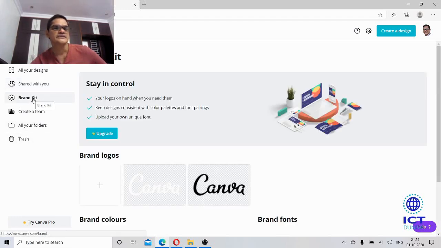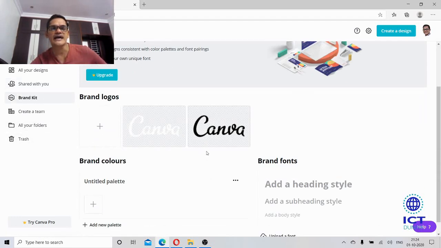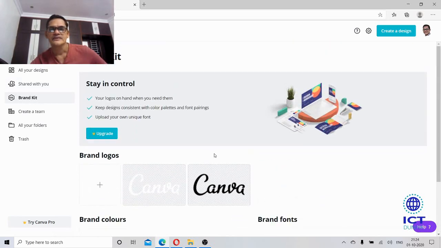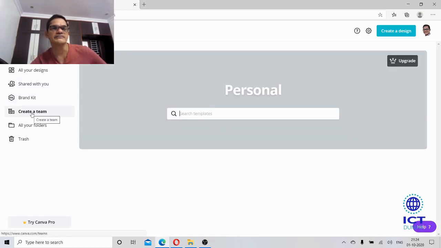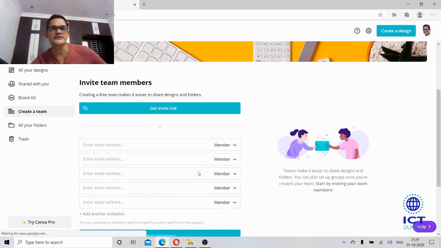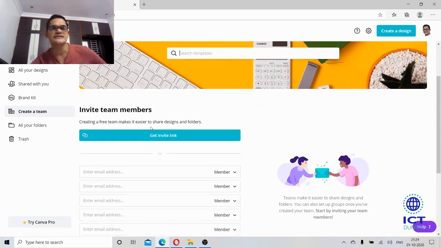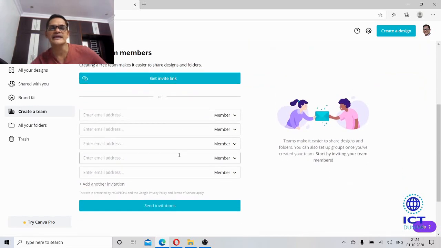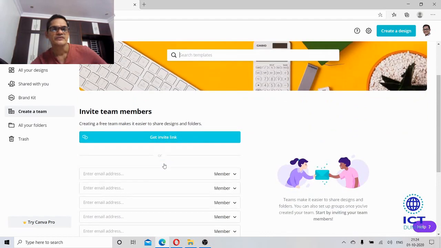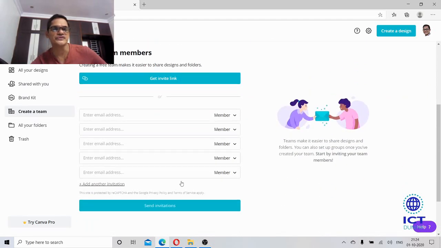Brand kit. So these are the Canva brand kits, and the fonts, styles, and create a team. So here you can invite members and you can make a team with your friends for collaborative work.